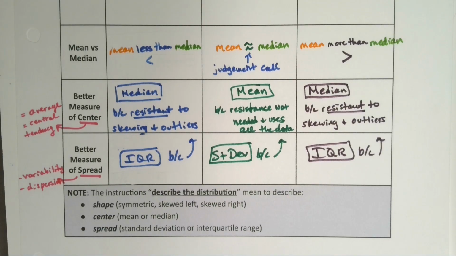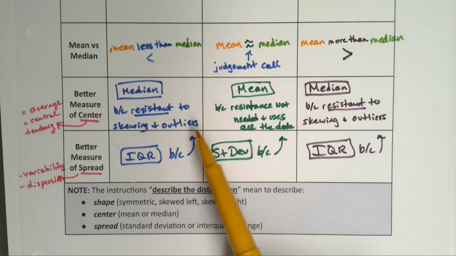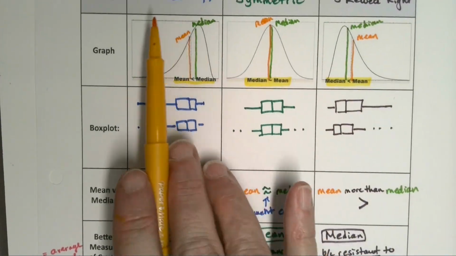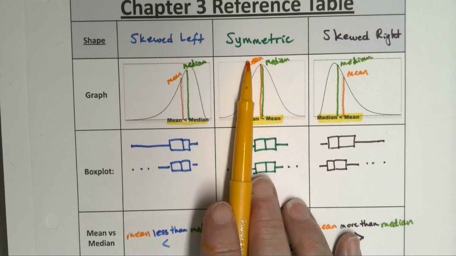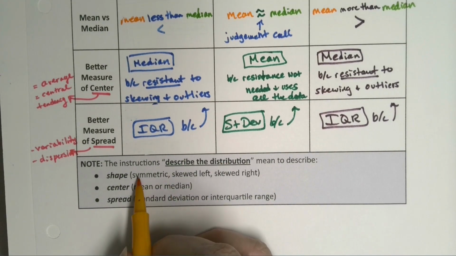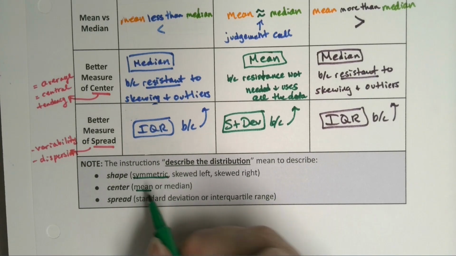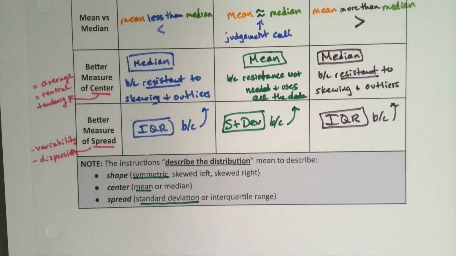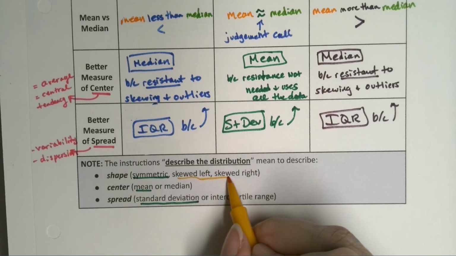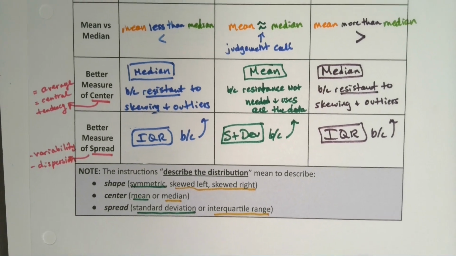So later on in the course, when you're asked to describe a distribution and give the shape, the center, and the spread, this is kind of what we're getting at, right? So the shape would be one of these three choices: skewed left, skewed right, or symmetric. And then what's the better measure of center? Well, if it's symmetric, you're better off with the mean and the standard deviation. If it's skewed, either left or right, you're better off with the median and the IQR. That's what the table is showing us.